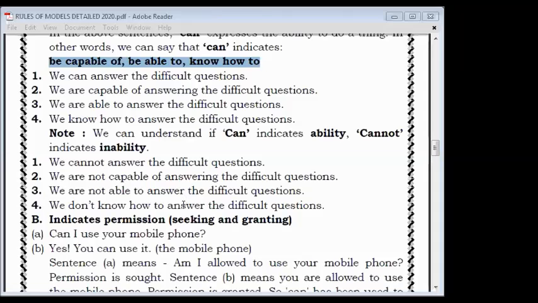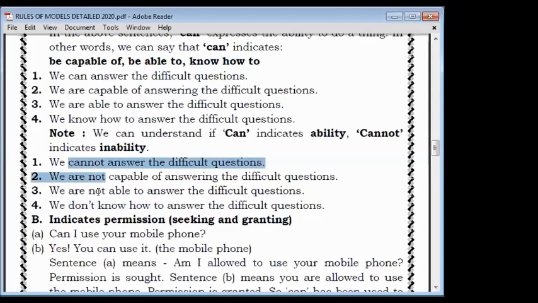So here what we found, that four things are there. Means in place of cannot, we can use are not capable, or we can use are not able to, or we can use don't know how to. Okay, in place of cannot. So all four sentences have the same meaning, and all are showing inability to do any work. Any doubt in this? This rule one is cleared here.